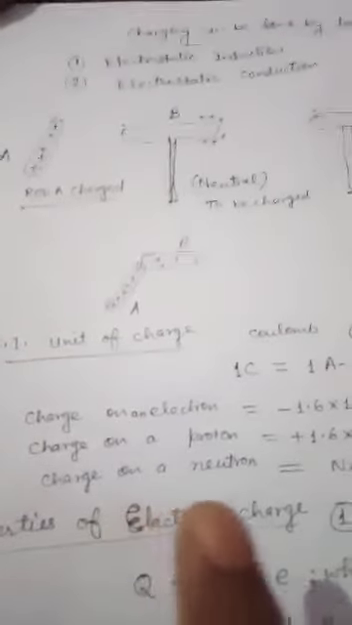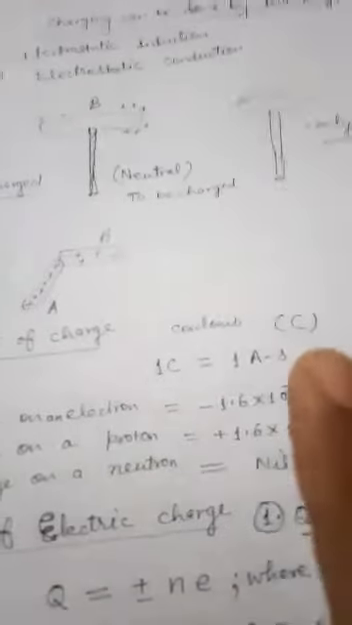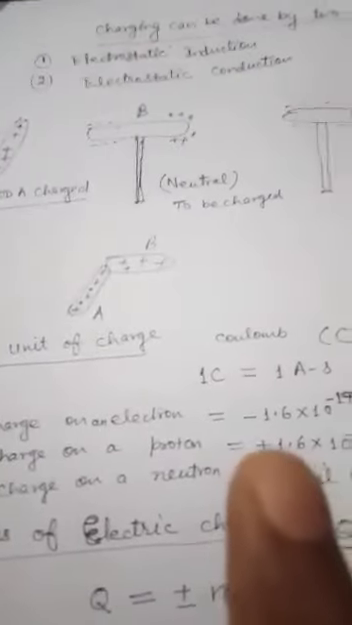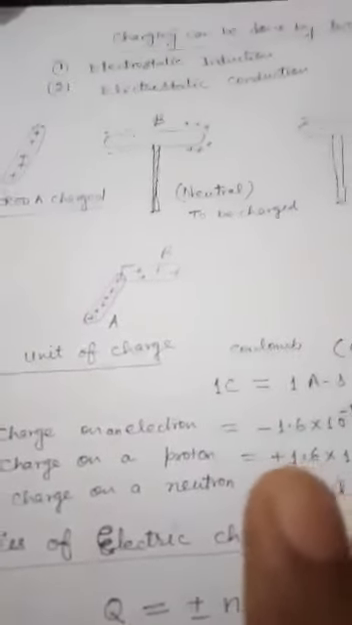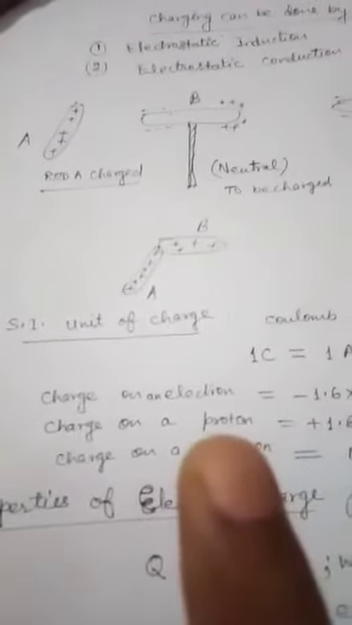Further, we move to the unit of charge. The SI unit of charge is coulomb. Its symbol is capital C. Numerically, 1 coulomb stands for 1 ampere second. That means if 1 ampere current flows through a conductor for 1 second, then the charge flowing through it can be said to be 1 coulomb.